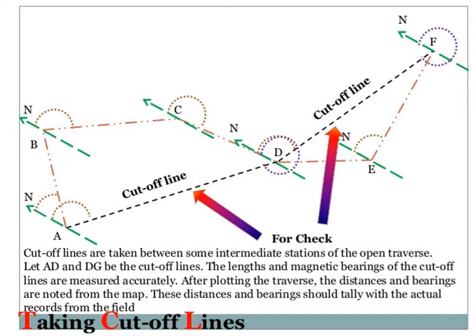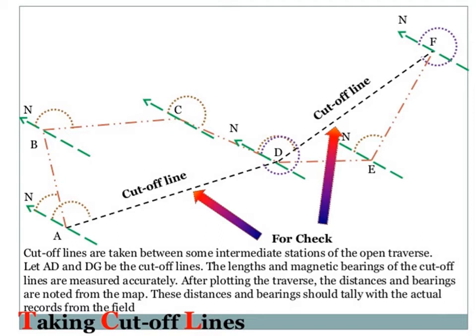Similarly, when we consider the another cutoff line, that is DF, again for the line DF we can take the forebearing of DF. Similarly, after setting the instrument at F, again we can record the back bearing of DF, and whenever we are going to consider the difference between forebearing of DF and back bearing of DF, it should be exactly equal to 180 degree.